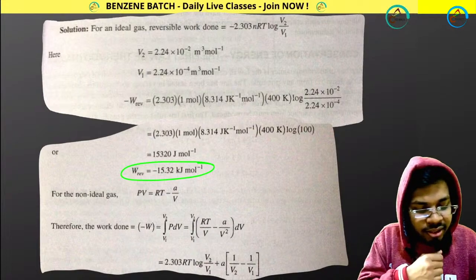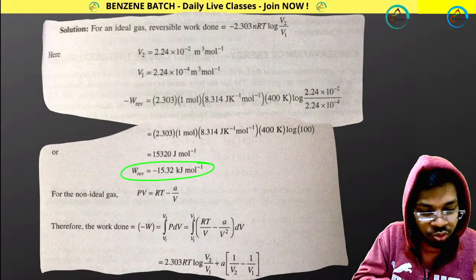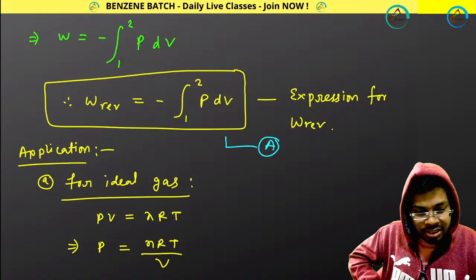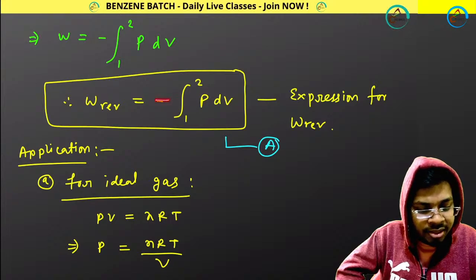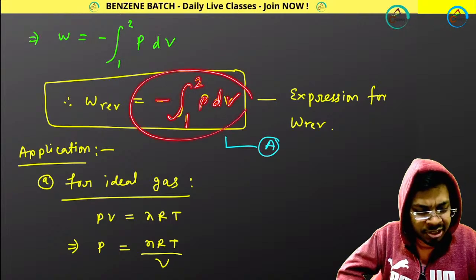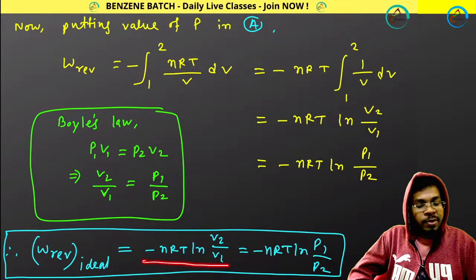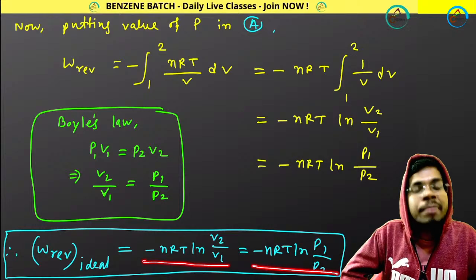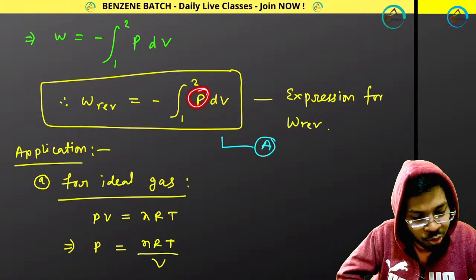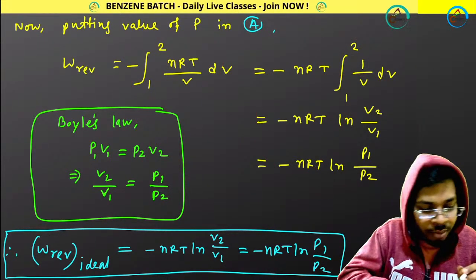Because I don't know the expression, but you know, I have already told you that for ideal gas, for reversible process, work done equals minus integration from 1 to 2 of PdV. From this expression, you get the ideal gas expression, minus nRT ln V2 by V1 or minus nRT ln P1 by P2. How? You just calculate P for ideal gas, put it over here and do the integration in this way, and you get your expression. You will be doing the same job for this.